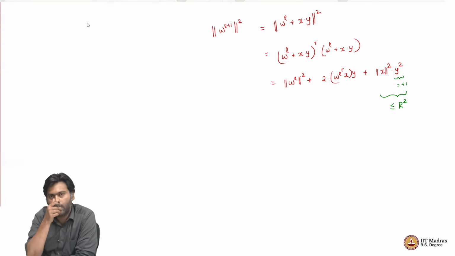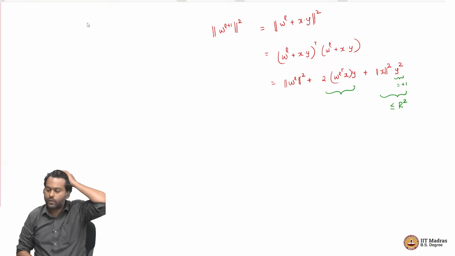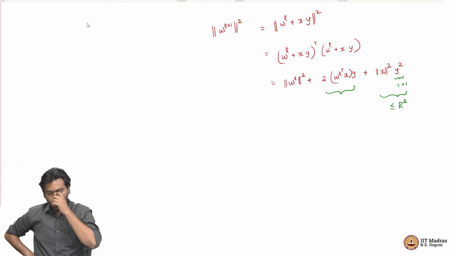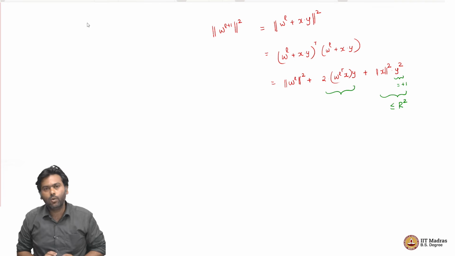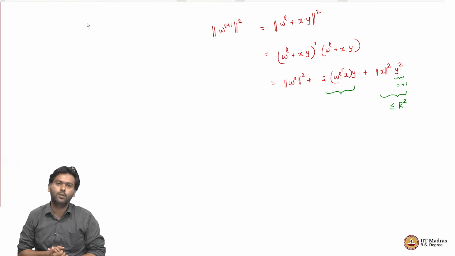So, the third term is at most r squared, because norm of x is less than or equal to r by our assumption. Now, what about the second term? Well, it is 2 times W^l transpose x into y. Now, what can we say about this term? Pause and think about this. This is a very interesting question to think about. What can you say about W^l transpose x into y?